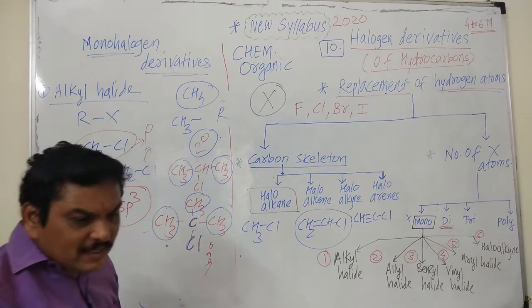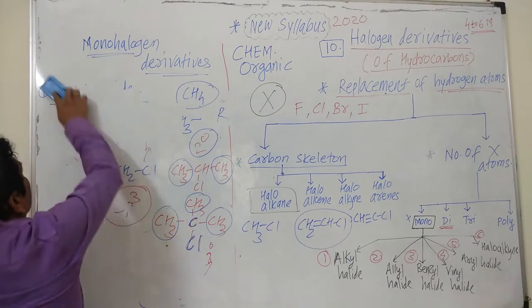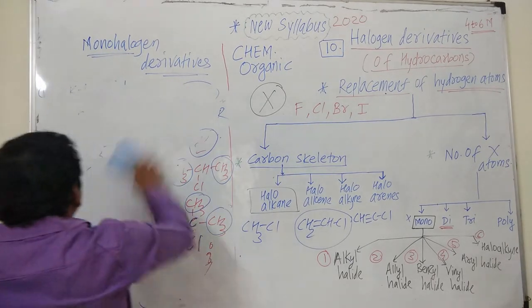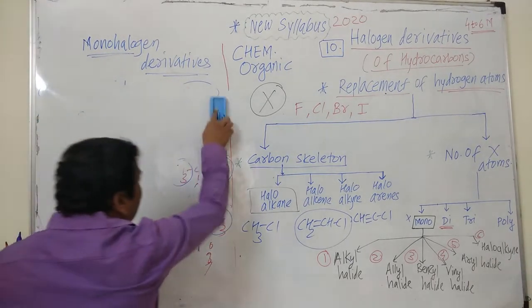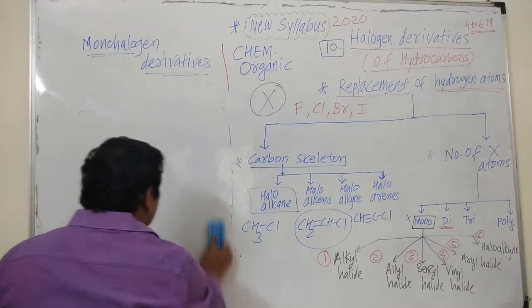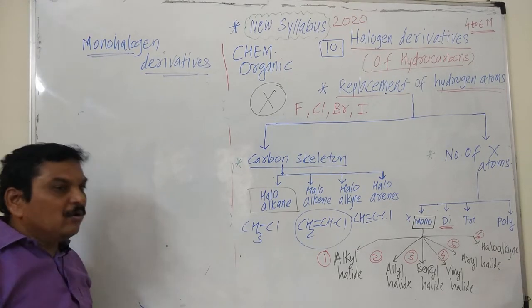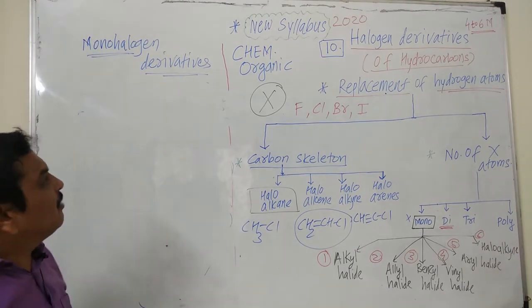And the second type we will see is allyl halide. And what are allyl compounds or allylic halides? The allyl group is a group in which halogen is again attached to sp3 hybridized carbon atom which is next to carbon-carbon double bond.